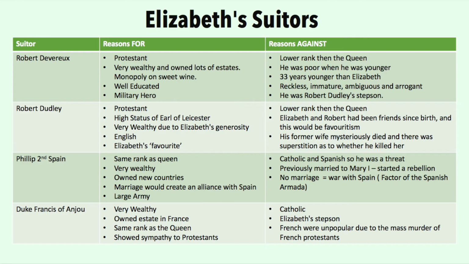Then there was Duke Francis of Anjou. He was very wealthy, he owned an estate in France, he was the same rank as the Queen, and he showed sympathy towards Protestants. However, he was Catholic. He was also much younger than Elizabeth, and he was French. This was unpopular due to the mass murder of the French Protestants.